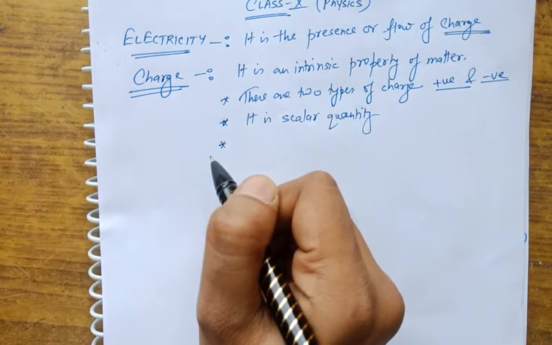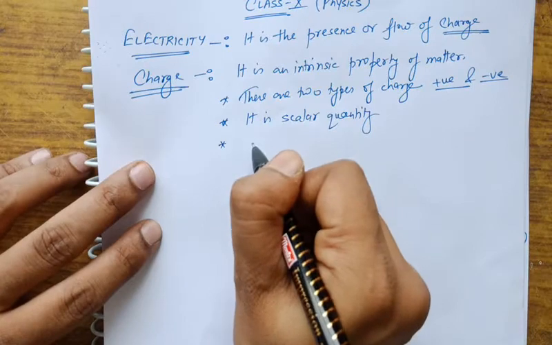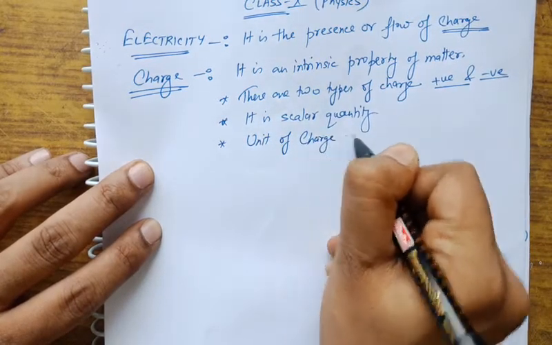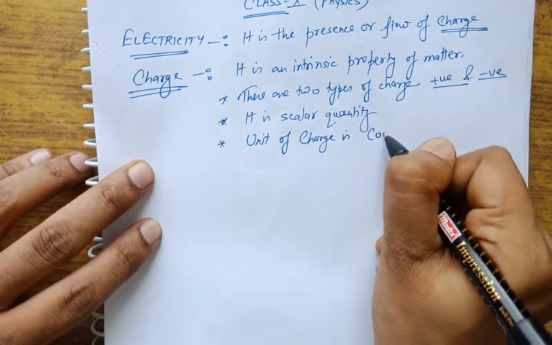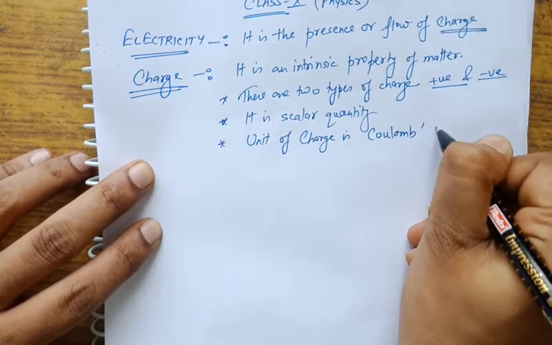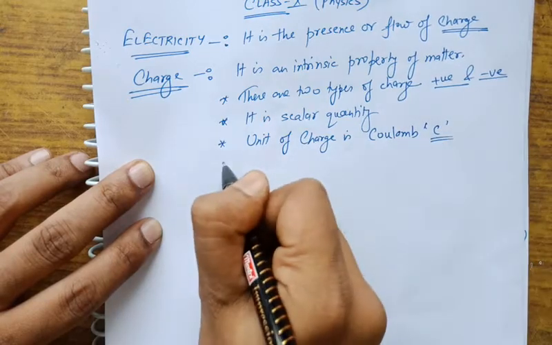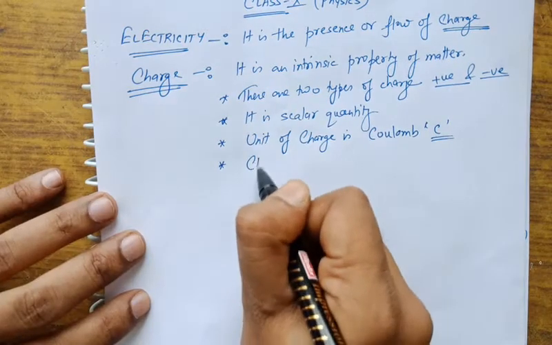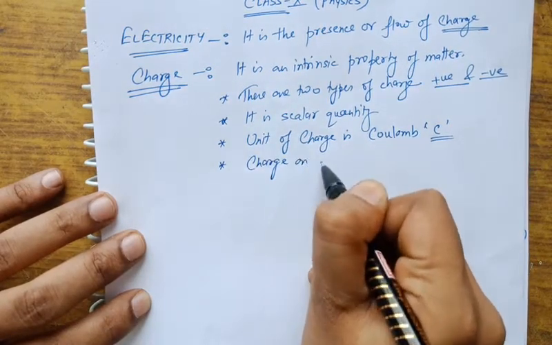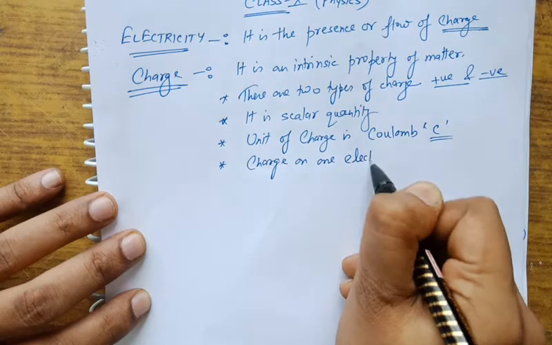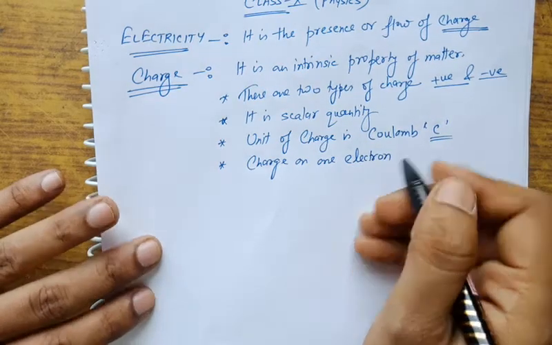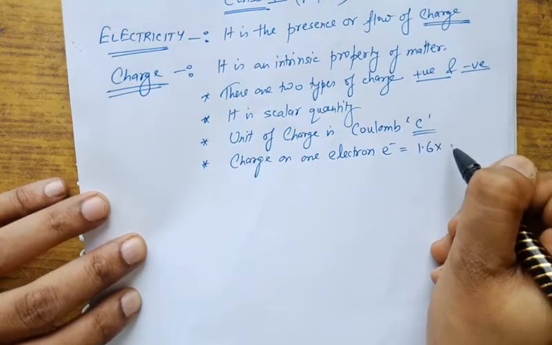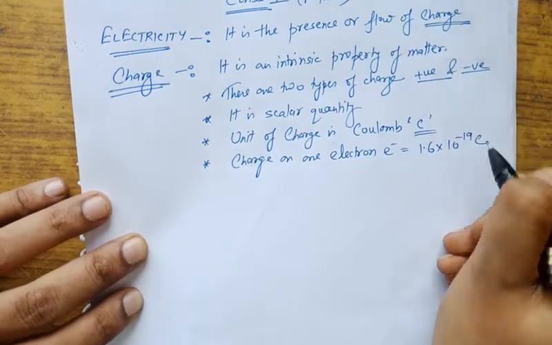And the next point is the unit of charge. The unit of charge is coulomb. It is denoted by capital C. Okay. Now, one more important point. The charge on one electron is 1.6 into 10 to the power minus 19 coulomb.